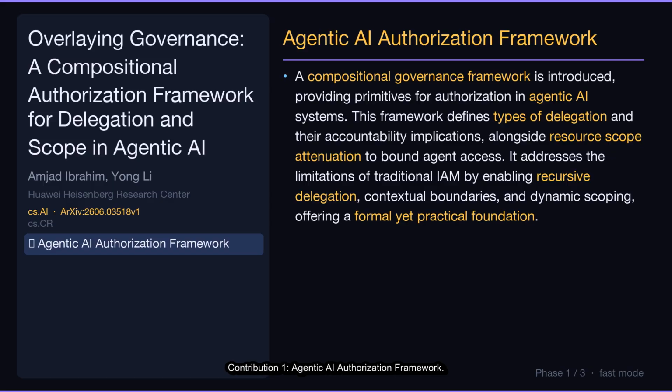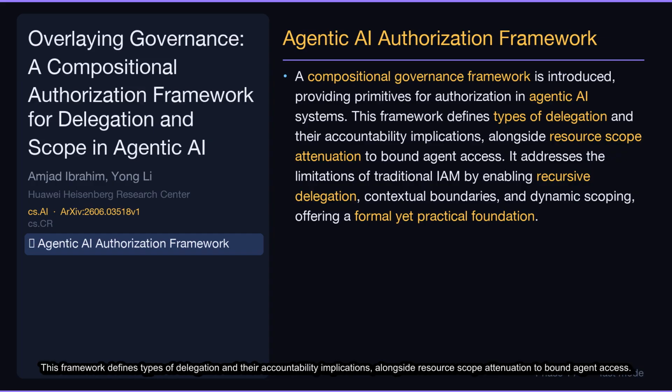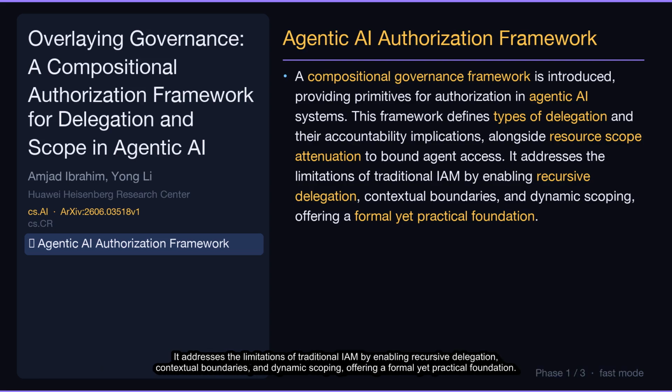Contribution 1. Agentic AI Authorization Framework. A compositional governance framework is introduced, providing primitives for authorization in agentic AI systems. This framework defines types of delegation and their accountability implications, alongside resource scope attenuation to bound agent access. It addresses the limitations of traditional IAM by enabling recursive delegation, contextual boundaries, and dynamic scoping, offering a formal yet practical foundation.